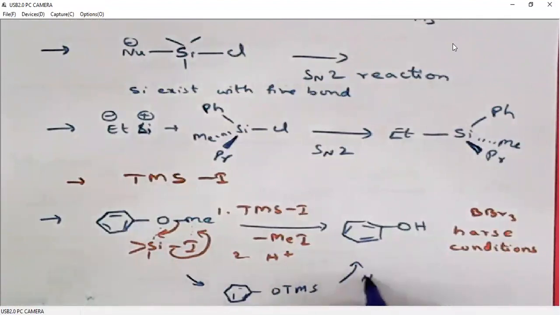Then under acidic conditions, OTMS can be easily deprotected, so that we will end up with phenol. So instead of harsh BBr3 conditions, we can use simple TMS iodide to deprotect methyl phenyl ethers to corresponding phenols.